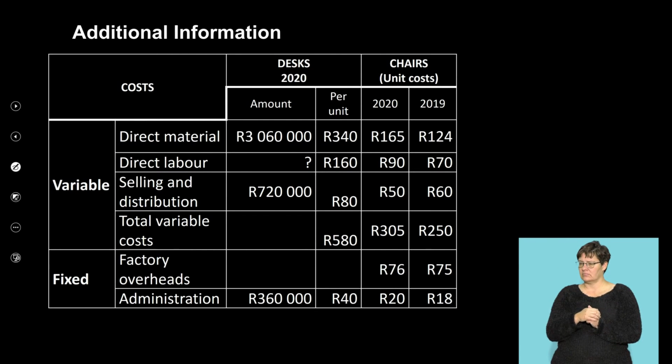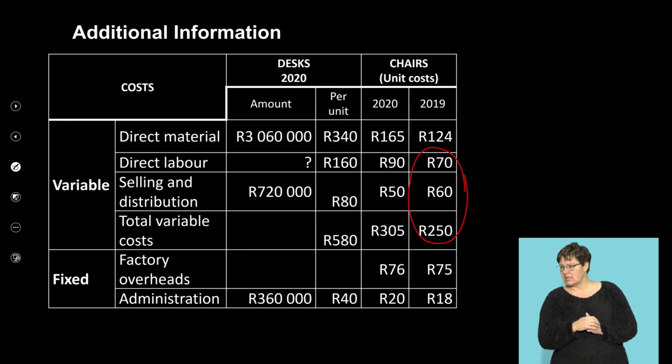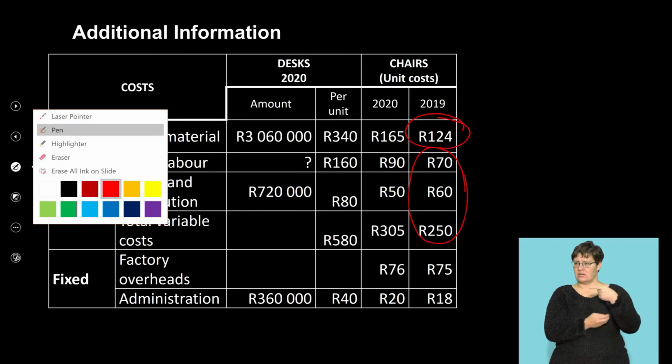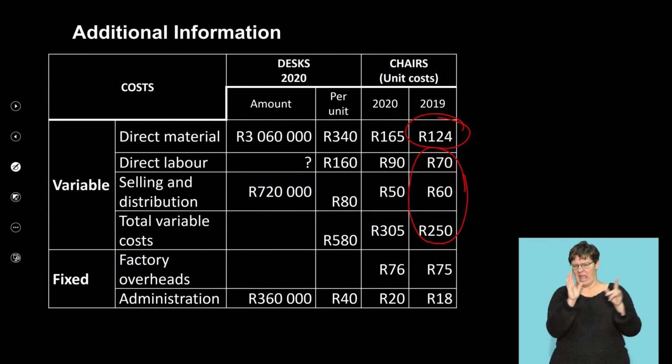Let's get our figures right. Let's use a different color, guys, so we can clearly identify our variable cost. It's my material as my variable.